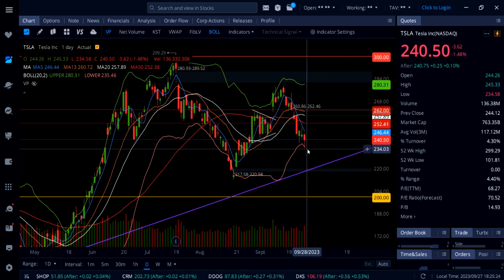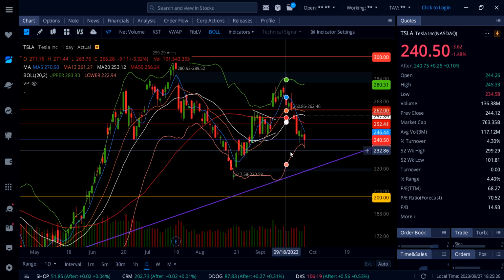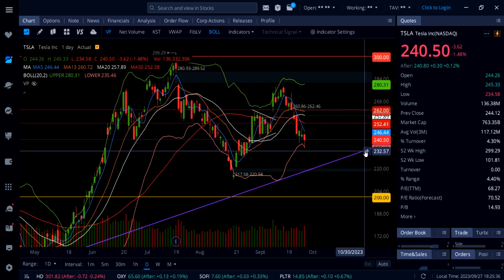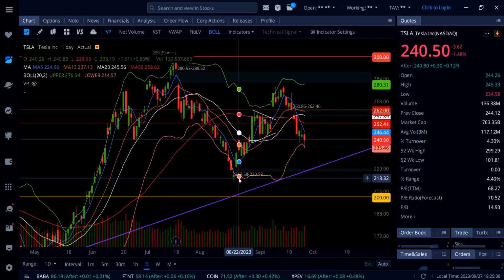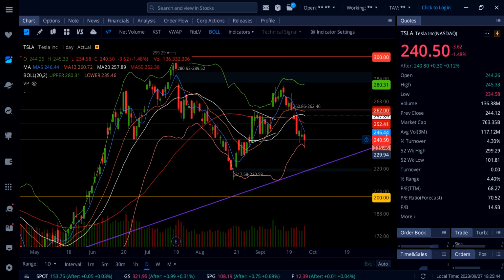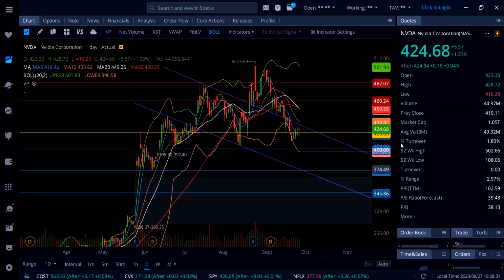So now if you look at my screen, it's actually closing right at the support between 240 and 241. And this is going to be a key level tomorrow to watch as a support. And just below that, 235, and then the gap below, 217.58. To the upside, Tesla needs to break the 5-day moving average right here, 246.44, and above that, 252. On Nvidia stock, it's up 1.33%.